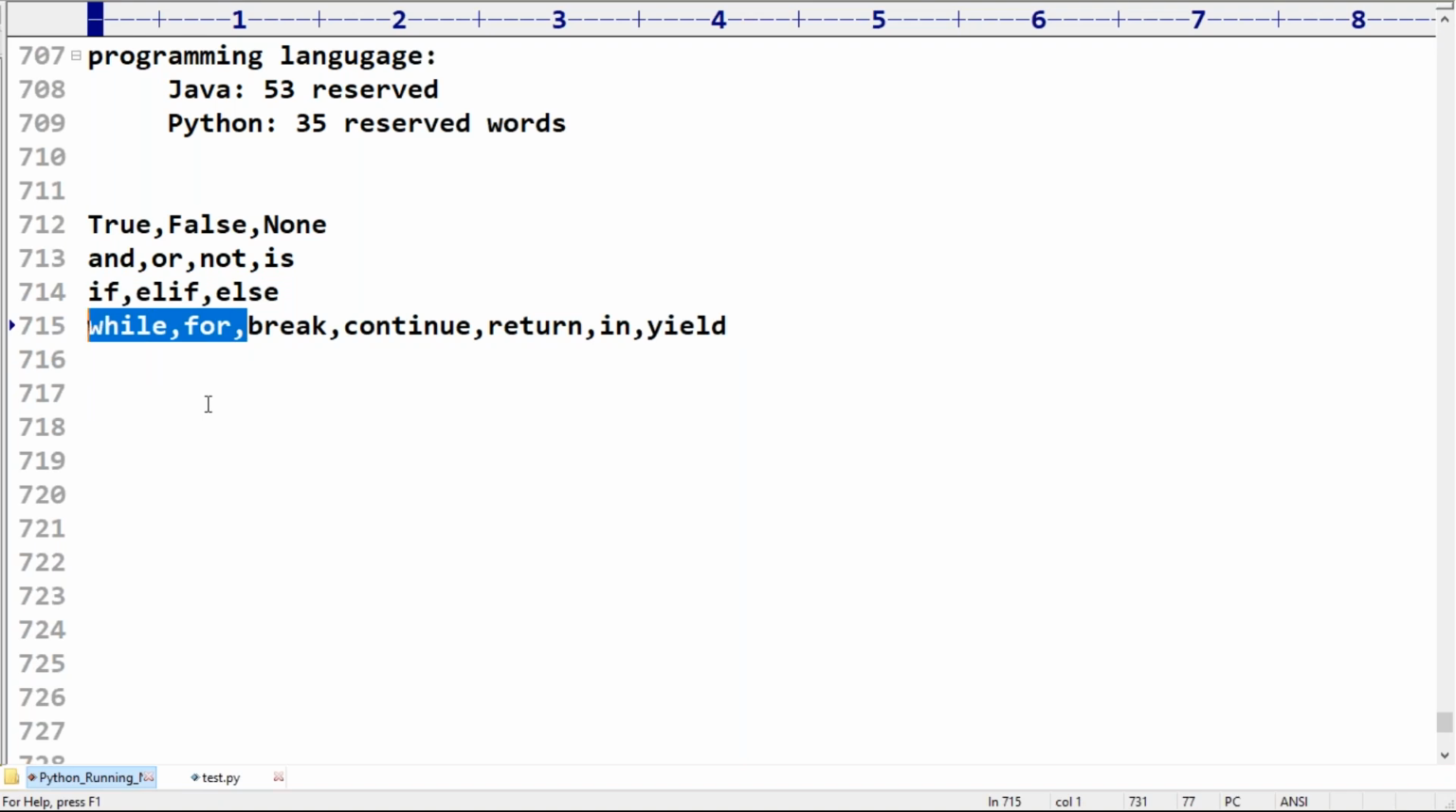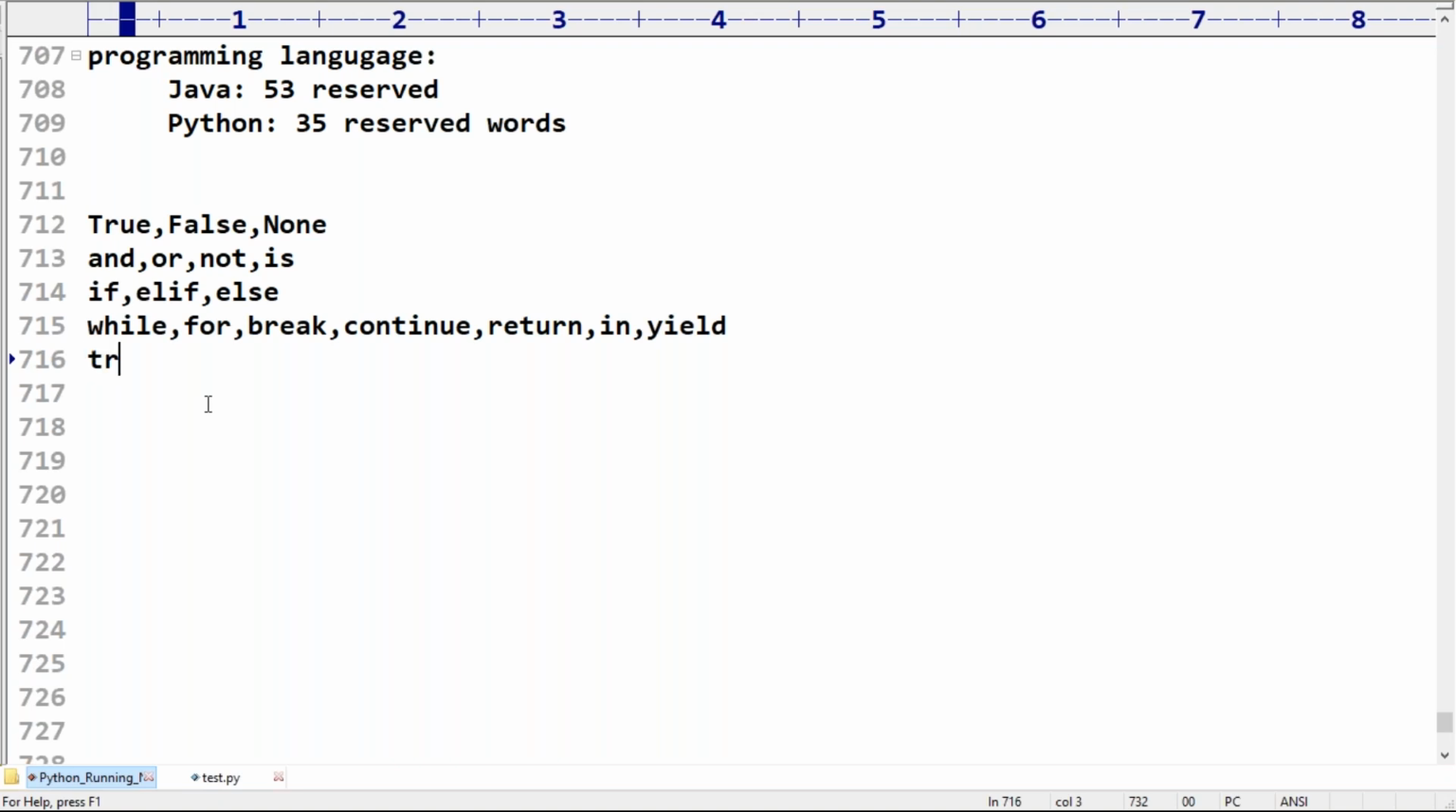Then by seeing the while loop and for loop, some people coming from C, C++ or Java immediately have a doubt in their mind. While is there, for is there, where is the do while? Such a concept is not there in Python. Remember, switch statement is not there. Do while is also not there. Next, while, for, break, continue, return, in, yield.